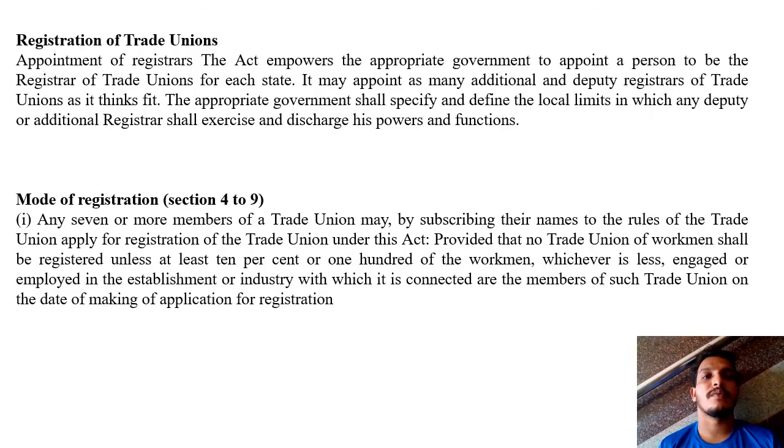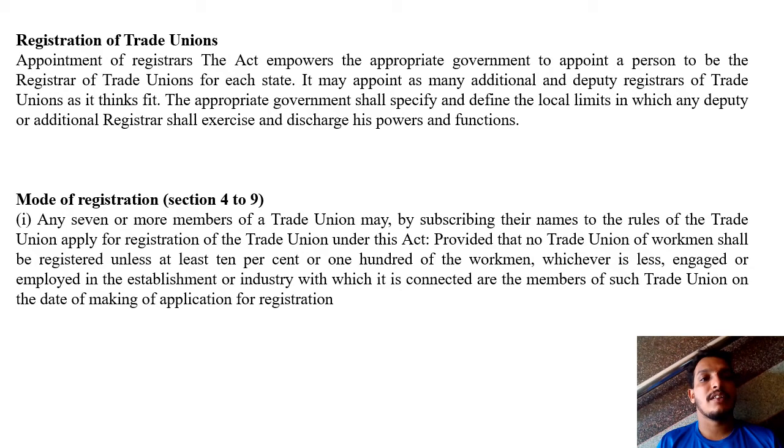Next, registration of trade unions. Appointment of registrars. The Act empowers the appropriate government to appoint a person to be the registrar of trade unions for each state. It may appoint as many additional and deputy registrars of trade unions as it thinks fit. The appropriate government shall specify and define the local limits within which any additional or deputy registrar shall exercise and discharge his powers and functions.